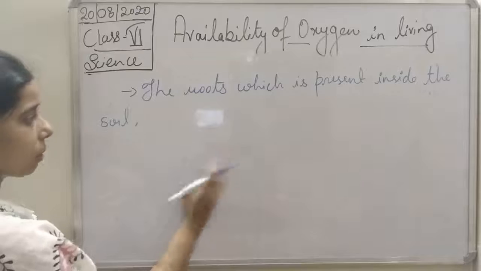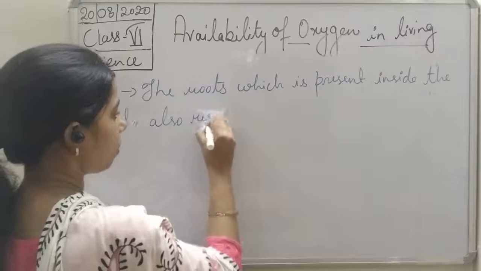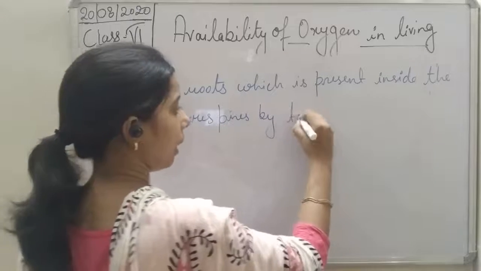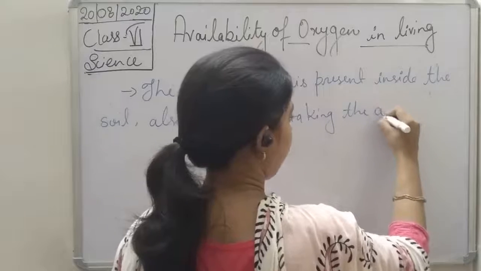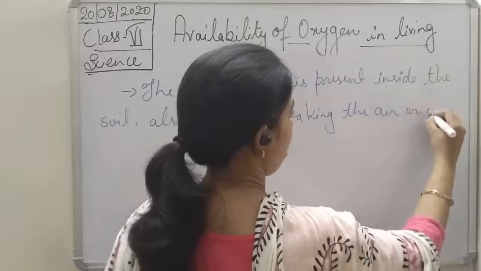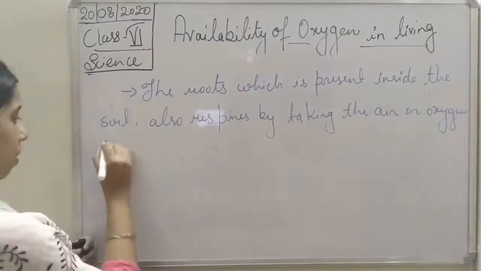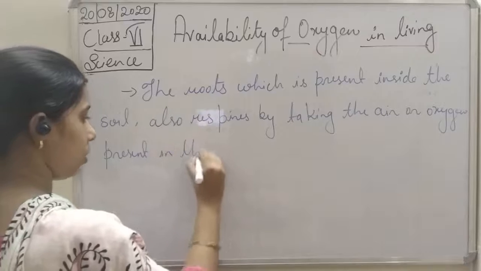Okay, so the root which is present in the soil also respires by taking the air or oxygen present in the soil.